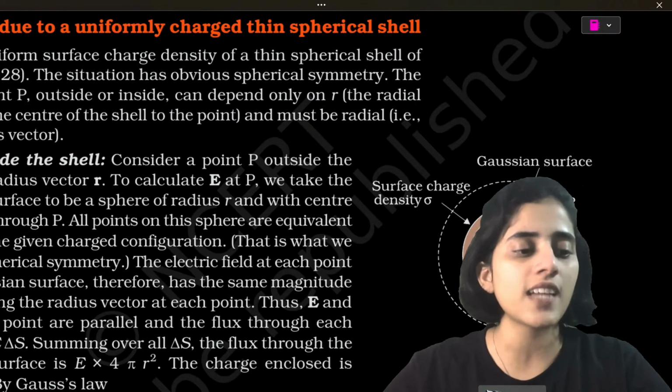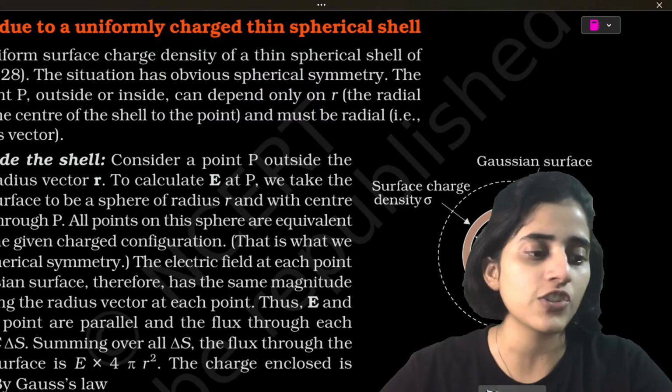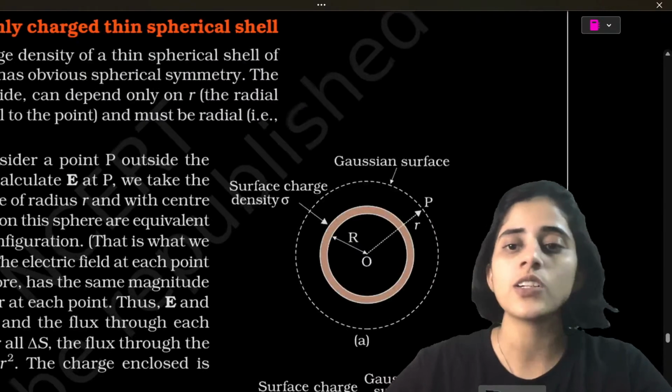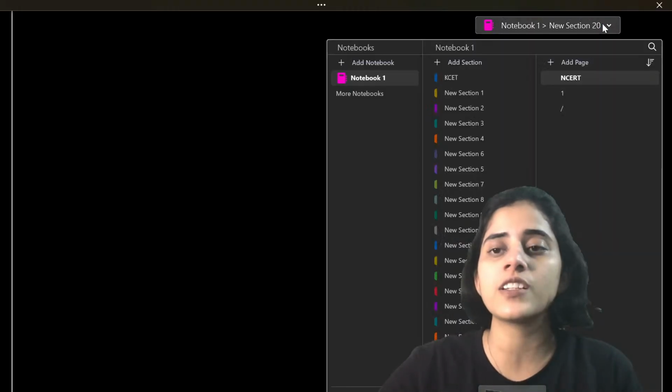Okay, so this is the last application. We're done after we finish this application. So let's look at the figure first. This is the electric field due to a spherical shell.